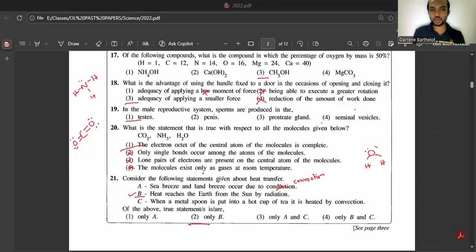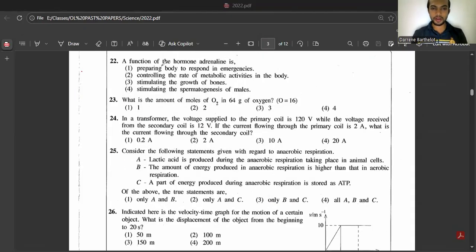Answer number 2. Question number 22. A function of the hormone adrenaline is preparing the body to respond in an emergency condition. Yes, that's the answer. We say activities such as adrenaline rush, adrenaline activities, those you can do with thrills like jumping from a cliff. Likewise, those are called adrenaline jump, adrenaline games.